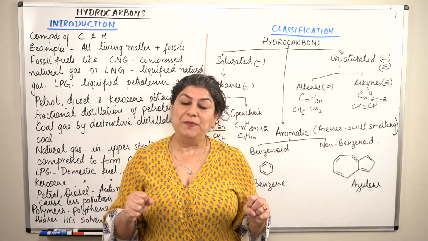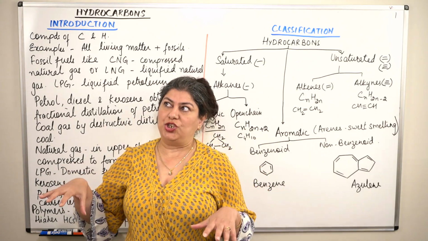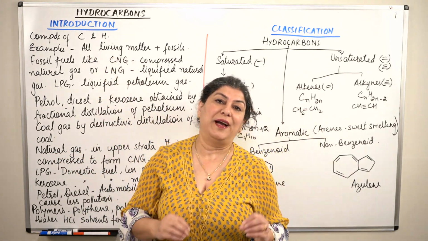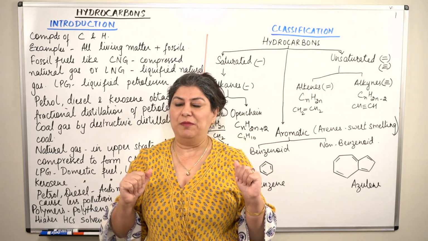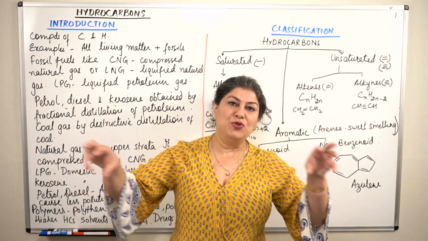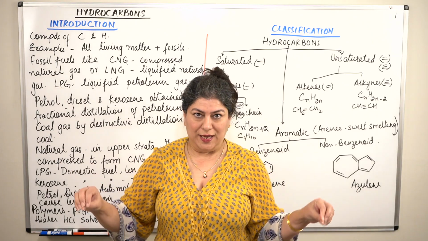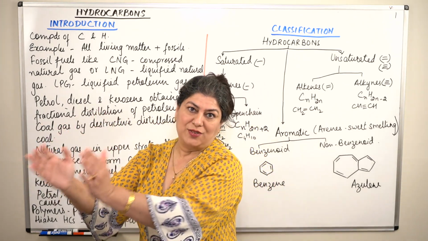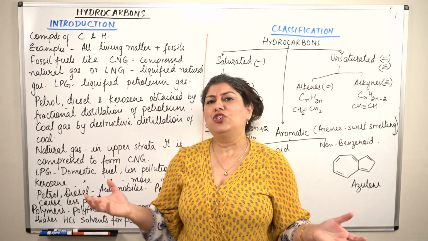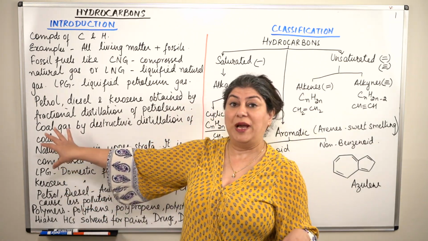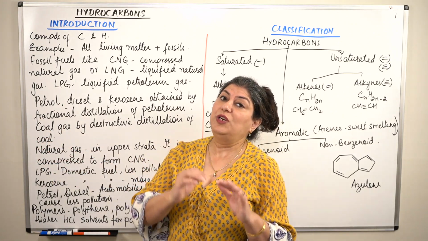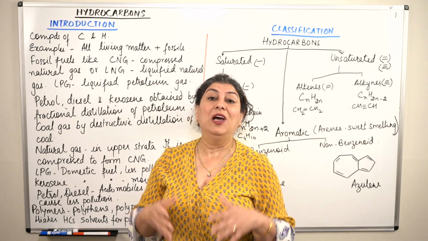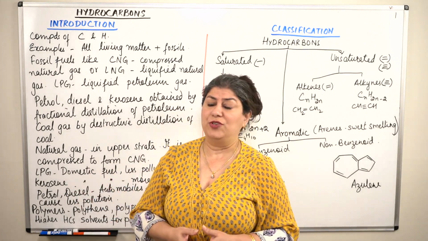But for the sake of simplicity, when we teach hydrocarbons, we take only the compounds of carbon and hydrogen and ignore the other elements, because we then classify them into different classes consisting of different elements in the form of different functional groups. And then we study those classes of compounds separately. Therefore, just to simplify, when we talk of the chapter hydrocarbons, we are only talking of the compounds of carbon and hydrogen, while all organic compounds are actually hydrocarbons.